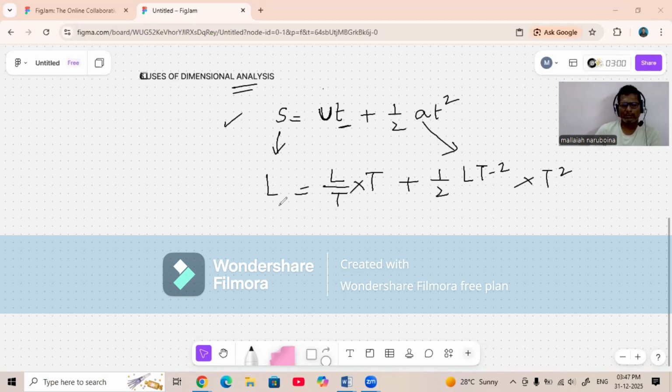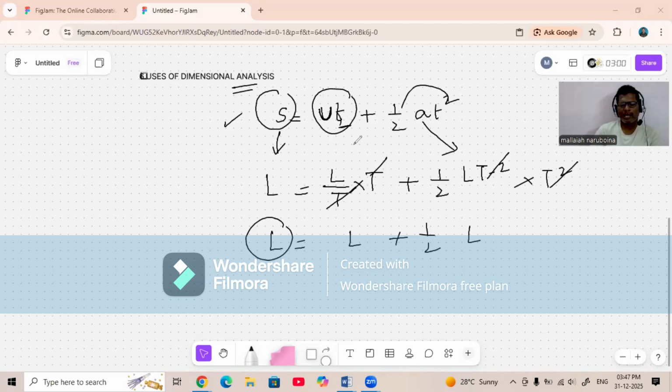Now see here, on the left side of the equal symbol we have L. By cancellation of T and T we get L. In half a T square, T power minus 2 and T power plus 2 get cancelled, and we get L. Each term, this is the first term, second term, third term, has the same dimensional formula.